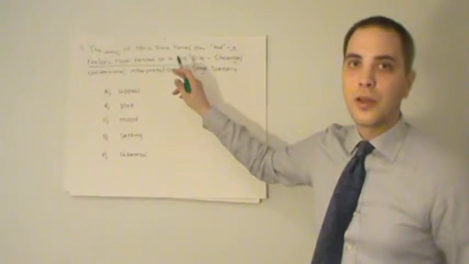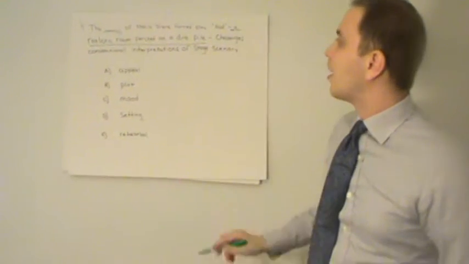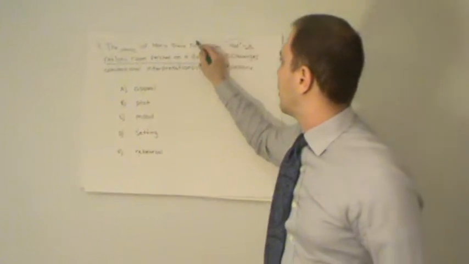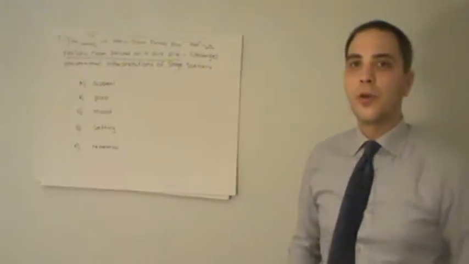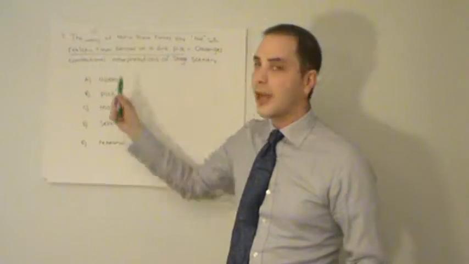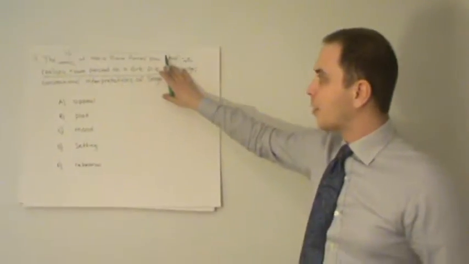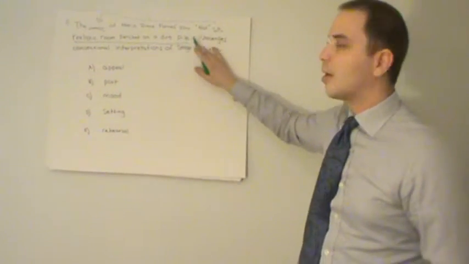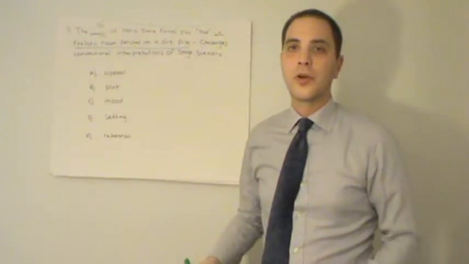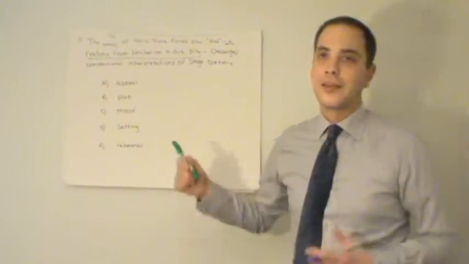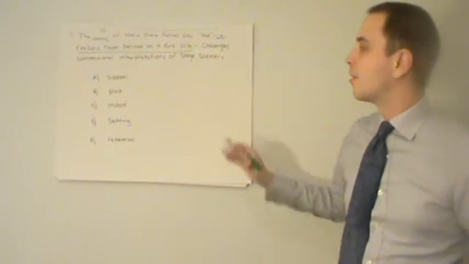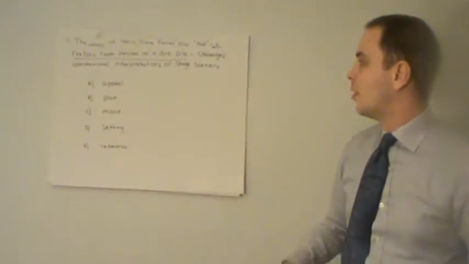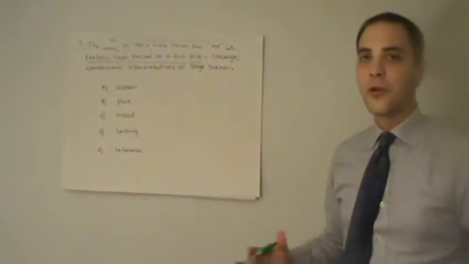And in this particular problem, this phrase, a realistic room perched on a dirt pile, restates or exemplifies the blank. So, in fact, we don't even need to read anything beyond the second dash. So all this is additional information. Now, it may help us, but if we're trying to work quickly, it's not necessary. It's not absolutely necessary. So, we find that we have 5 options: appeal, plot, mood, setting, rehearsal.